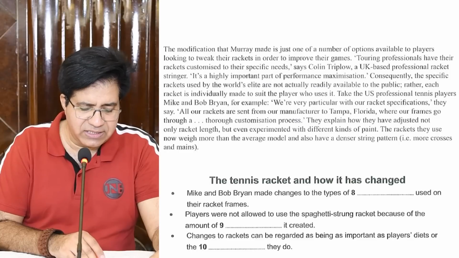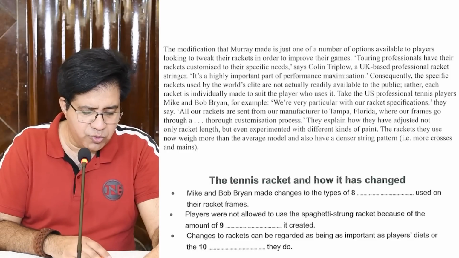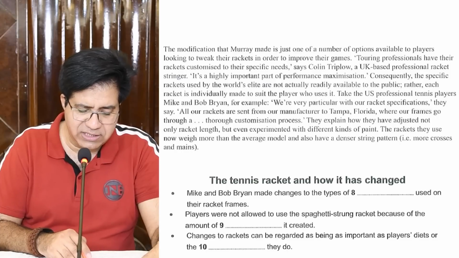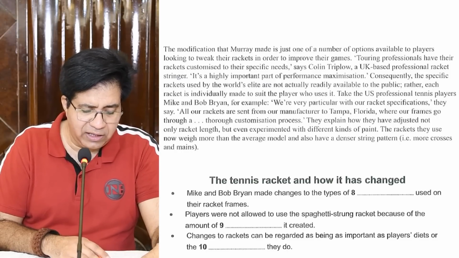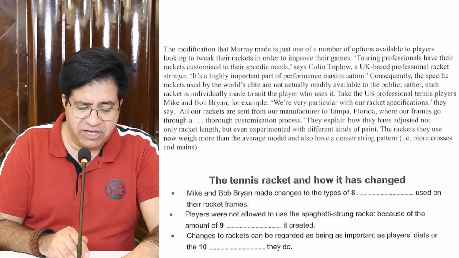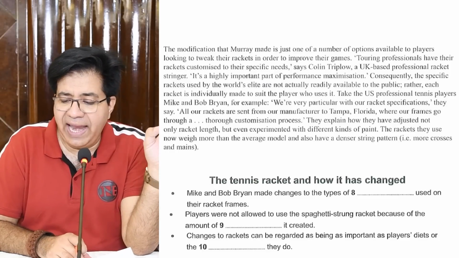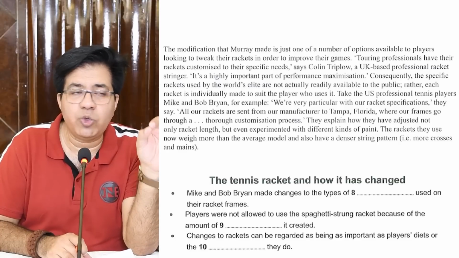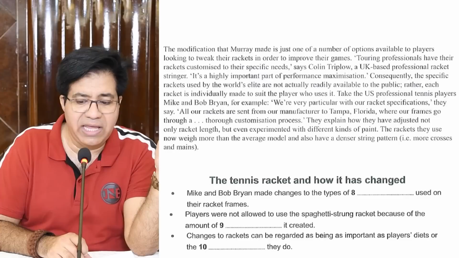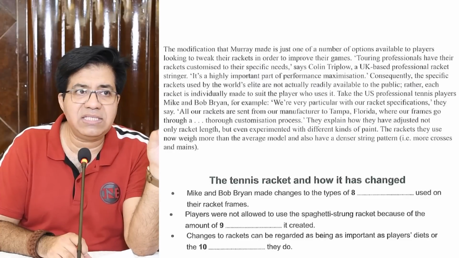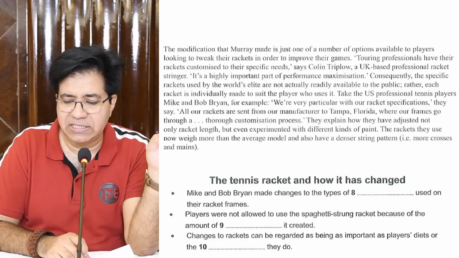All our rackets are sent from our manufacturer to Tampa, Florida, where our frames go through a thorough customization process. They explain how they have adjusted not only racket's length, but even experimented with different kinds of paint. Now, different kinds of, and the synonym is types of. So keep it in your mind, types of and kinds of, they are synonyms, and the right answer is paint. Kinds of, types of. Okay, so answer is paint.